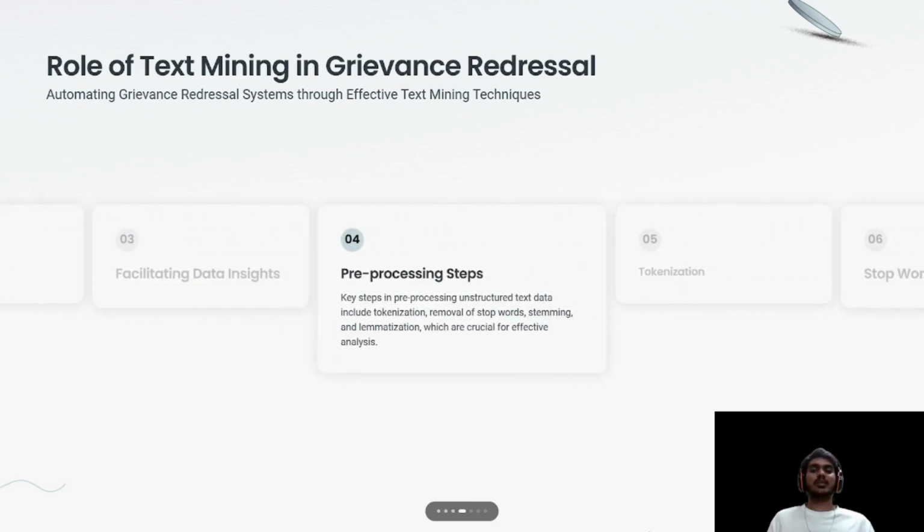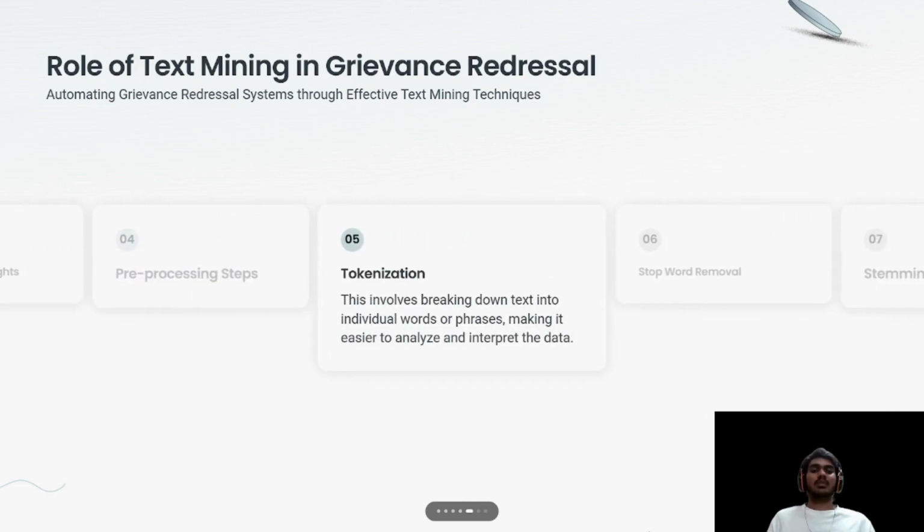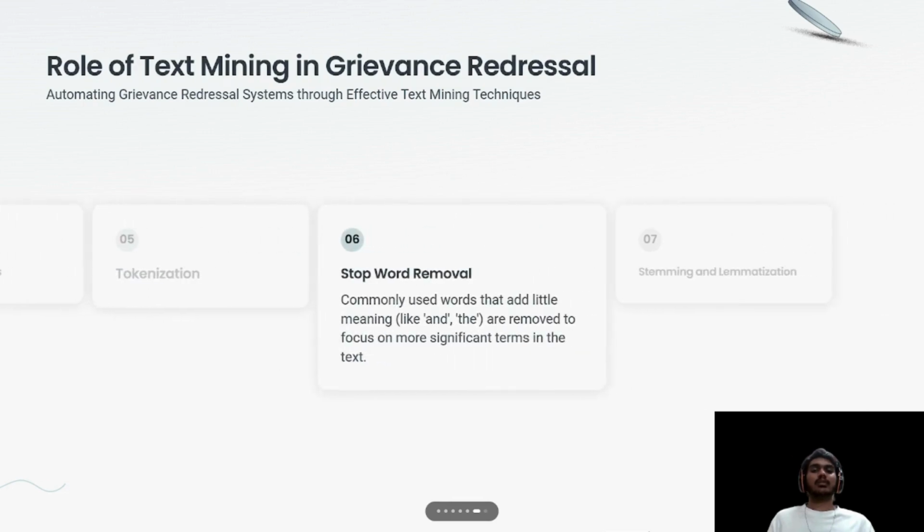Pre-processing steps. Key steps in pre-processing unstructured text data include tokenization, removal of stop words, stemming, and lemmatization, which are crucial for effective analysis. Tokenization: this involves breaking down text into individual words or phrases, making it easier to analyze and interpret the data. Stop word removal: commonly used words that add little meaning, like "and" and "the," are removed to focus on significant terms in the text.